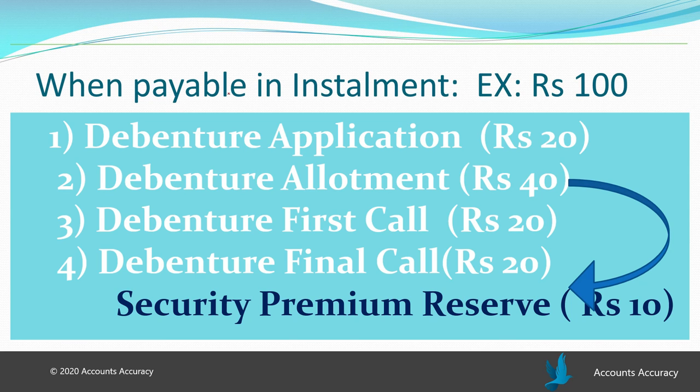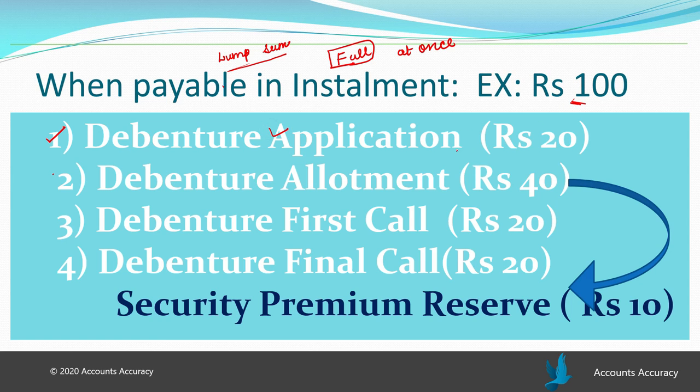Now the thing is that it can be issued at lump sum value or it is issued in installments. Lump sum means full value of the debenture will be paid by the debenture holder at once. And if it is paid in installments, then it could be paid in different installments, like the total value 100 will not be paid at once just like lump sum value, but it will be paid in installments.